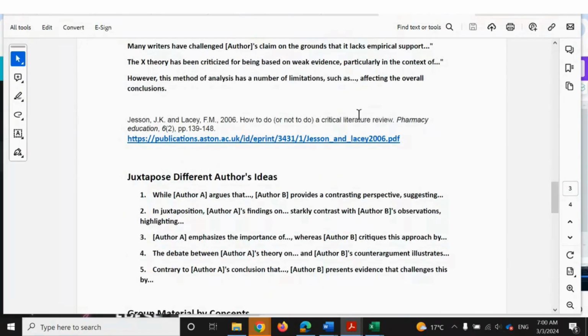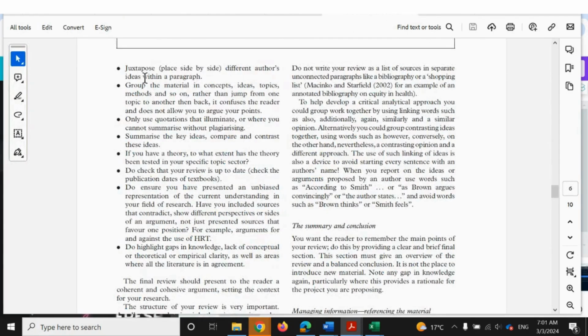Now, the other thing I just quickly want to mention is this article by Justin and Lacey, How to Do or Not to Do a Critical Literature Review. And I've put the link here, but I'll take you to the actual article. They identify a number of things that really help you be critical in your article. So they mention that you juxtapose, you place side by side, the different authors' ideas within a paragraph. You group the materials in concepts, ideas, and topics. You only use quotations that illuminate, so try and minimize the quotations and summarize the key ideas.